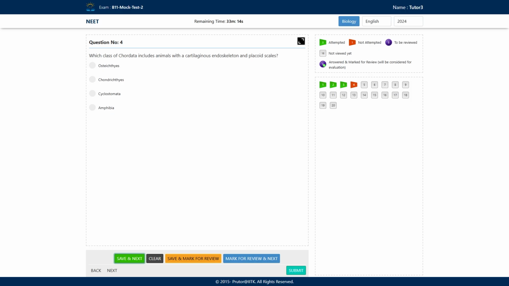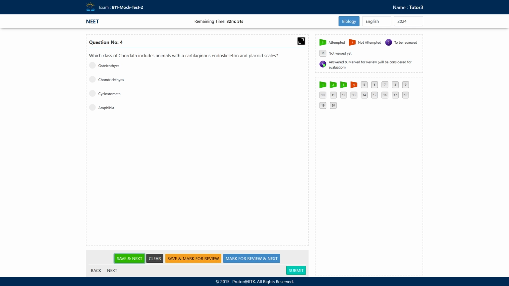They do not have any type of scales. Do consider the second thing also. Don't consider only the endoskeleton part. They are asking about the placoid scales. And if you remember, the cyclostomata do not have any type of placoid scales, any type of scales even.